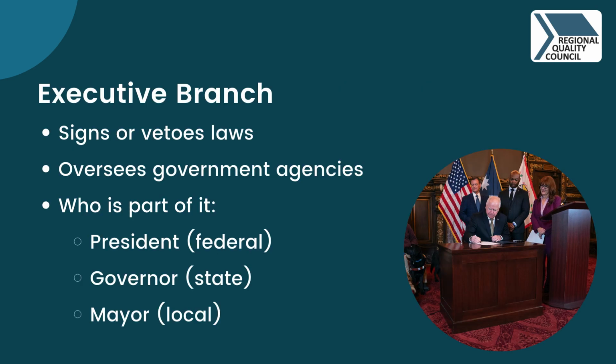The executive branch carries out the laws. Leaders in this branch can sign laws into effect or veto them. They also oversee government agencies that run programs and services. At the federal level, this includes the president. At the state level, the governor. At the local level, the mayor.